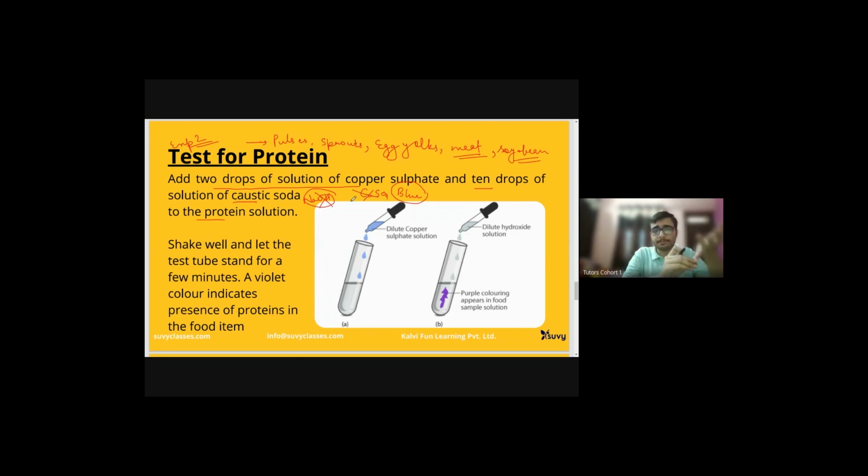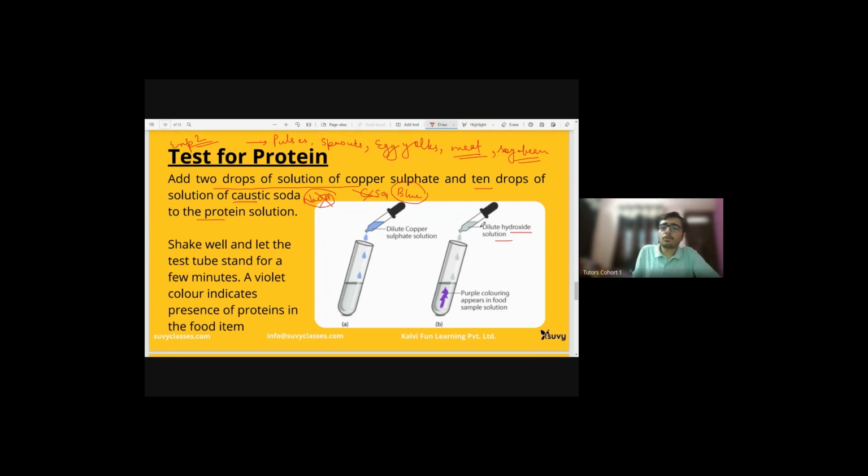We take 2 drops of copper sulfate solution in 10 drops of caustic soda solution and just mix it up. Now this is a testing solution for us. Like for starch, we use iodine solution. For the test of proteins, we will use a mixture of dilute copper sulfate and caustic soda. We will term this the dilute hydroxide solution.